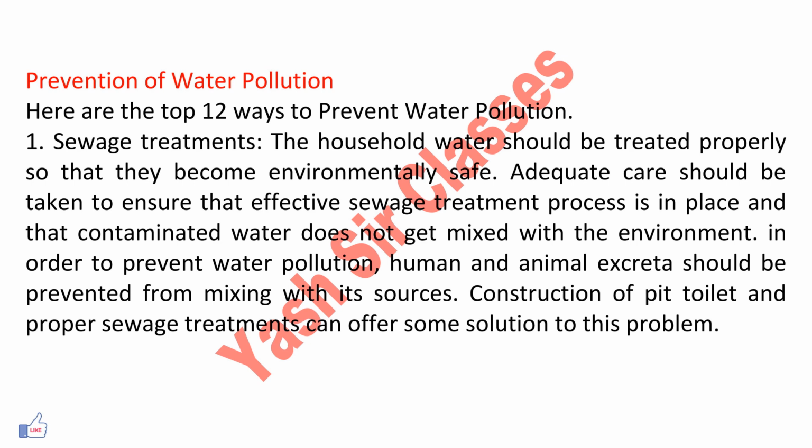In order to prevent water pollution, human and animal waste should be prevented from mixing with water sources. Construction of pit toilets and proper sewage treatment can offer some solution to this problem.